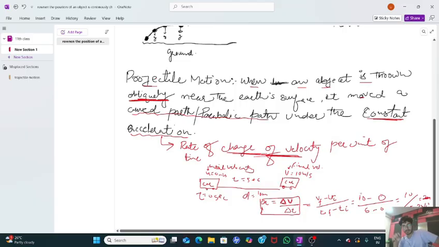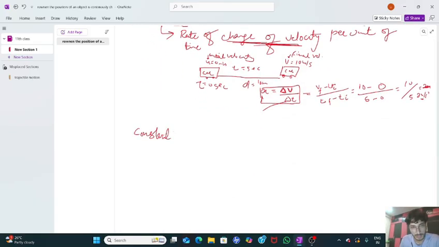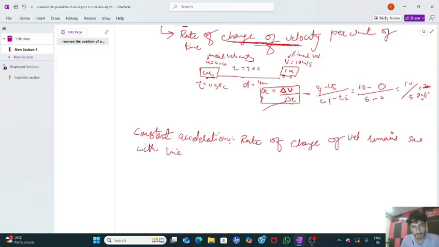So here, the rate of change of velocity per unit of time is acceleration. But now, what is constant acceleration? Constant acceleration means the rate of change of velocity remains the same with time. Have a look, guys, for better understanding. What is the meaning of this constant acceleration? The rate of change of velocity remains the same with time. See here, if it is a car, okay?